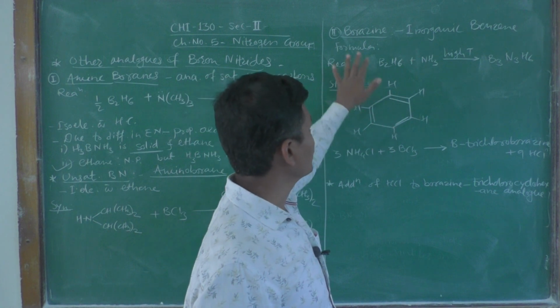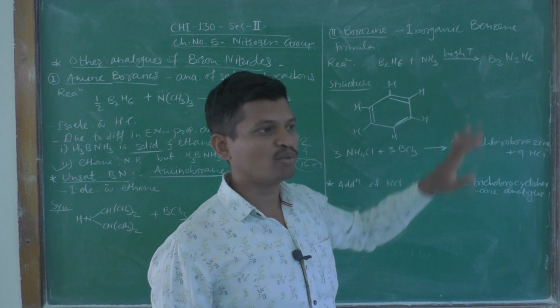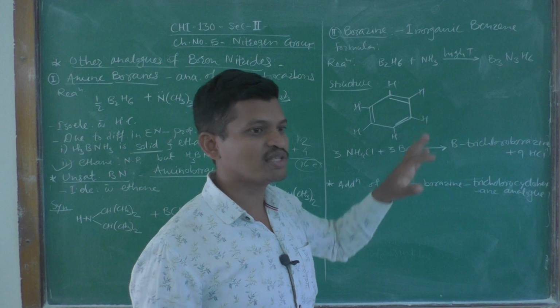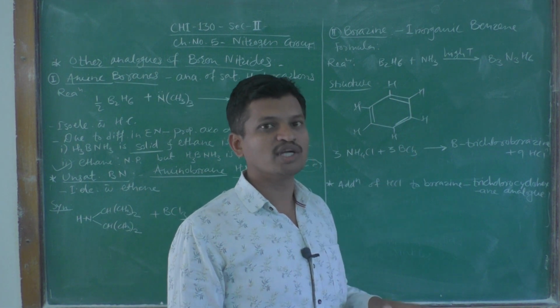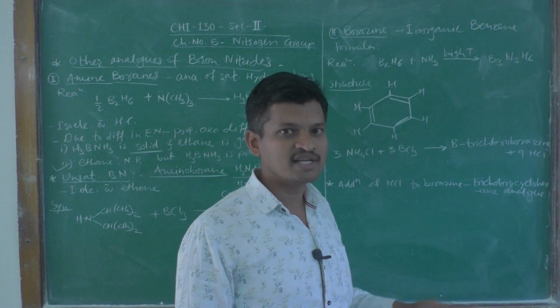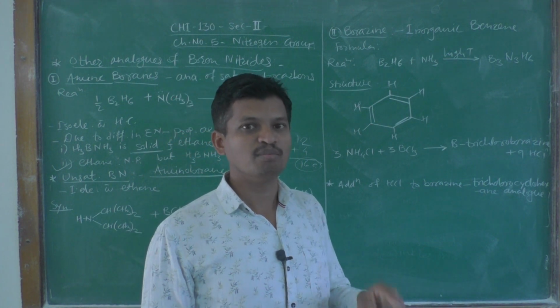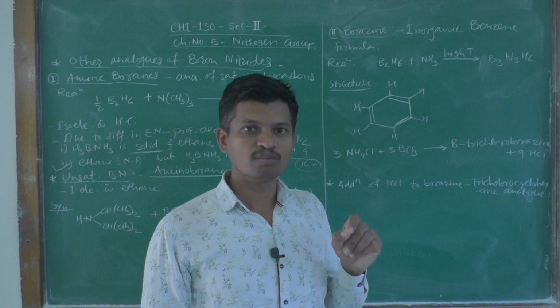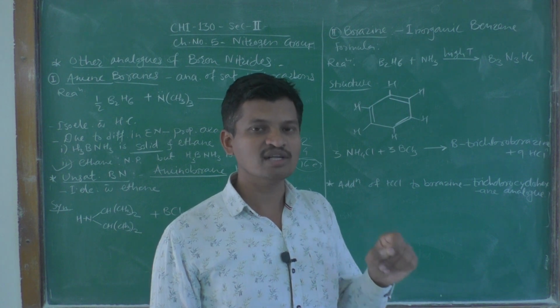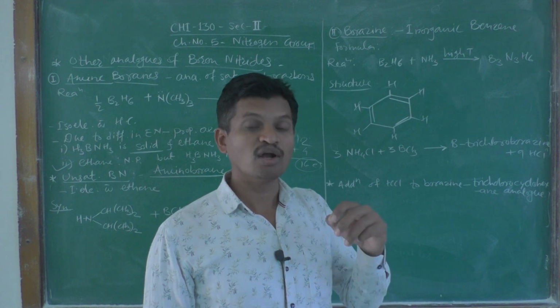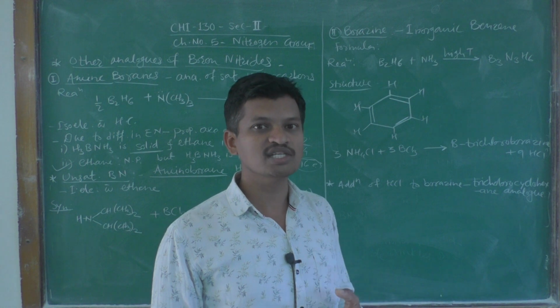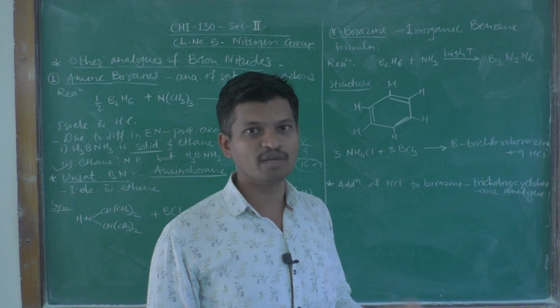In a similar way, borazine has a similar structure to that of benzene, and hence this borazine is also isoelectronic, meaning the number of electrons present in borazine is similar to that of benzene. Not only this, but borazine is also isostructural to organic benzene.